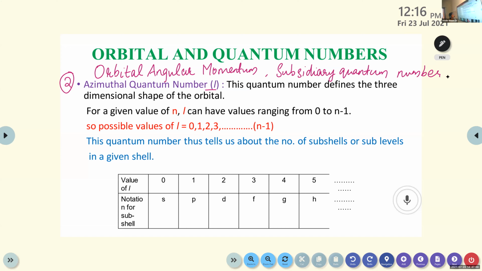Orbital angular momentum and subsidiary quantum number are other names of the azimuthal quantum number.